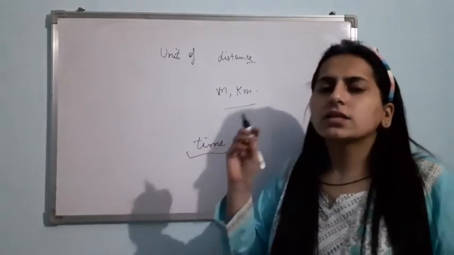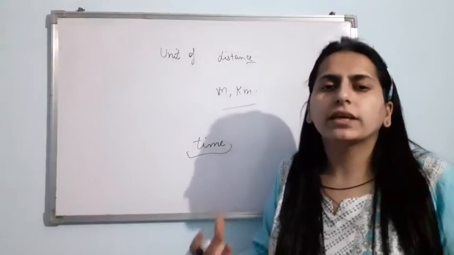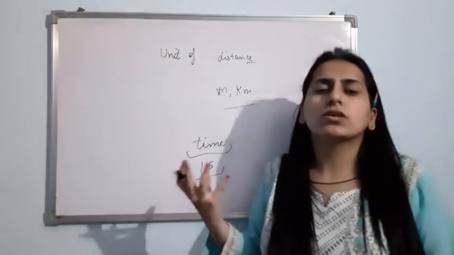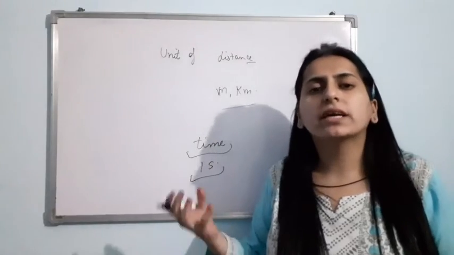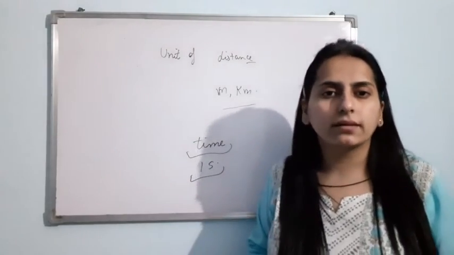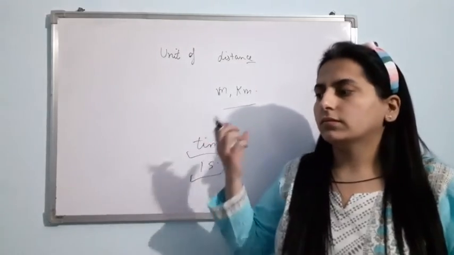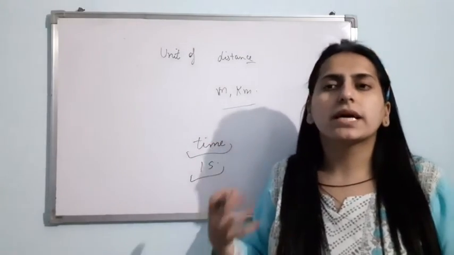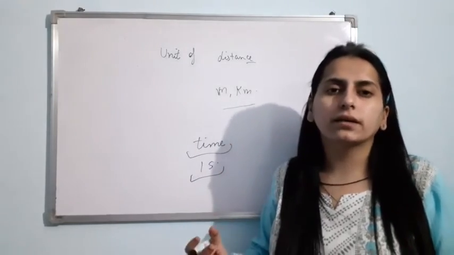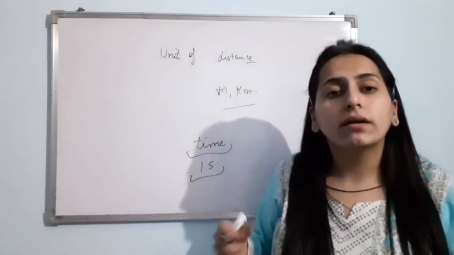So if I talk about the time, earlier the smallest unit of the time that we could measure was second. But now we have special watches. With the help of that, we can measure time that is even smaller than 1 second. Clear? The sports watches that are used in sports can measure 1/10th of a second, or even 1/100th of a second.